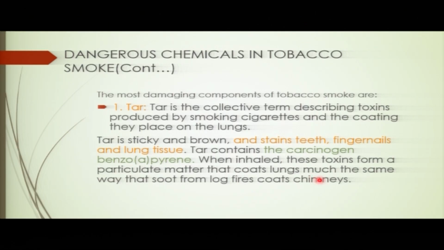You know soot, which comes from the fire. When you burn trees, you see the smoke that comes from there. Suppose that smoke gets into the lungs and covers the lungs. The lungs are going to change color, you see?